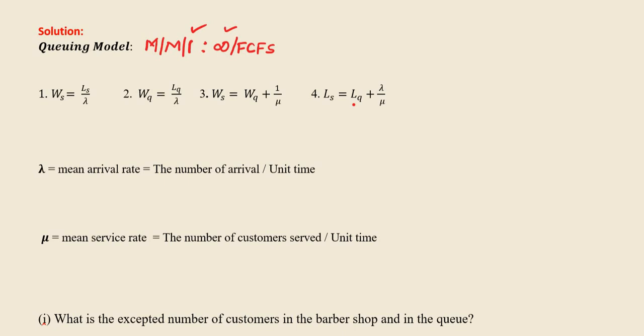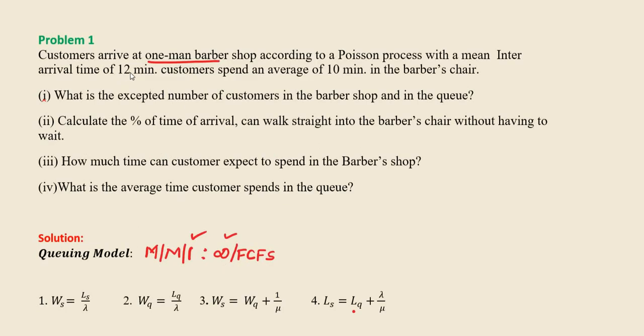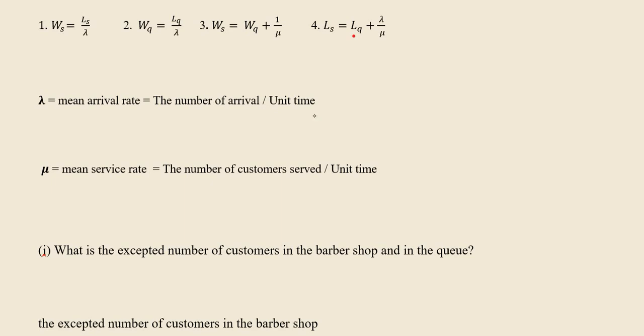To do the problem, you have to know the mean arrival rate and the mean service rate. It is mentioned in the problem itself: the inter-arrival time is 12 minutes. That means every 12 minutes one person comes into the barber shop, and the customer spends an average of 10 minutes in the system to get service. So we write the lambda value, the mean arrival rate, per unit time. Every 12 minutes one person comes, so in 1 minute 1 by 12 person enters the barber shop. 1 by 12 is the arrival rate.